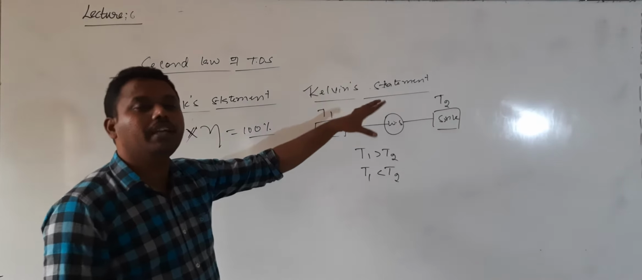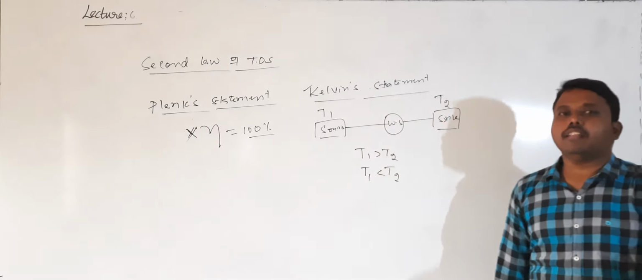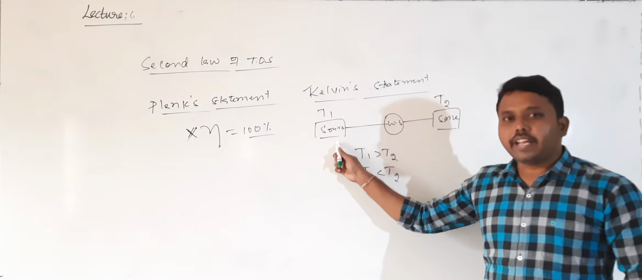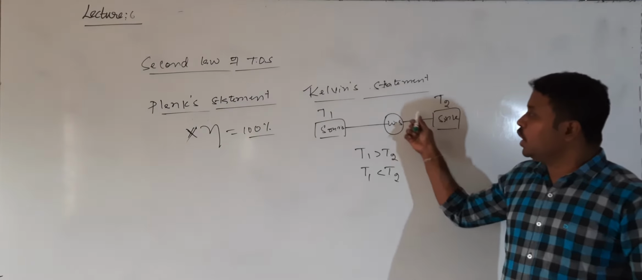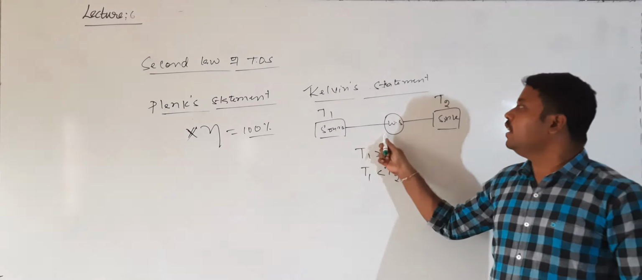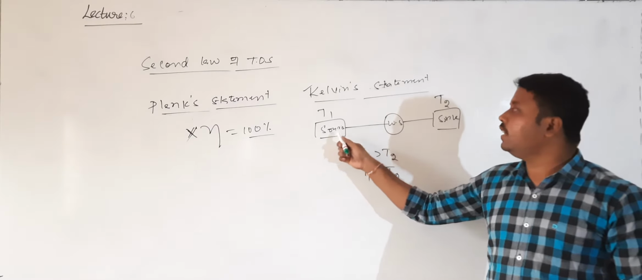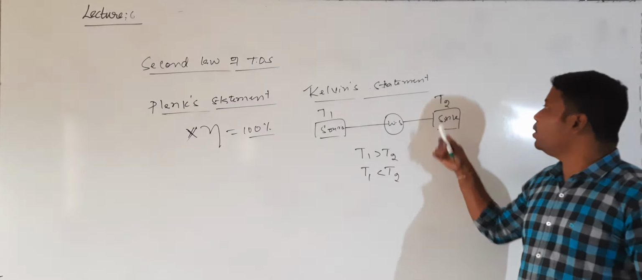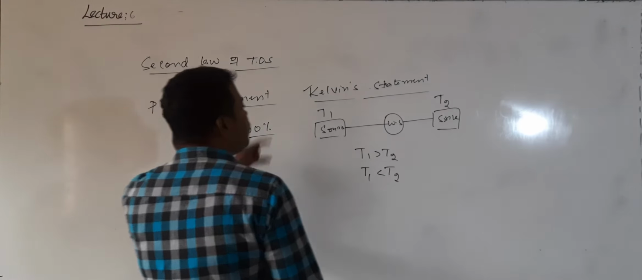So the statement is: we cannot extract work by cooling a body to a temperature lower than the surroundings. You can extract heat from the source and do work only as long as the temperature of the source is more than the sink. Are you getting it? This is the statement of Kelvin.